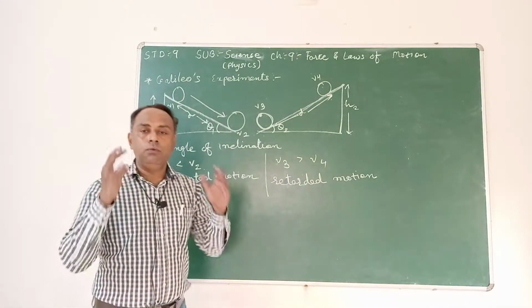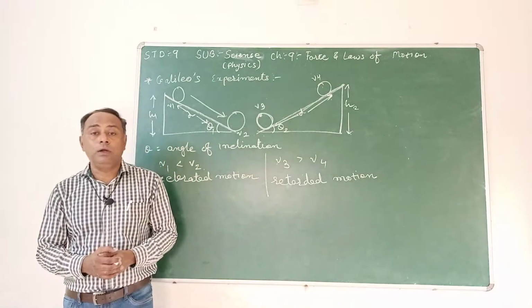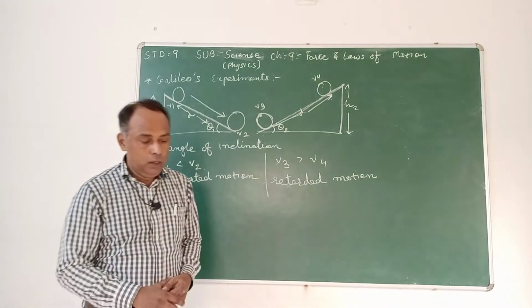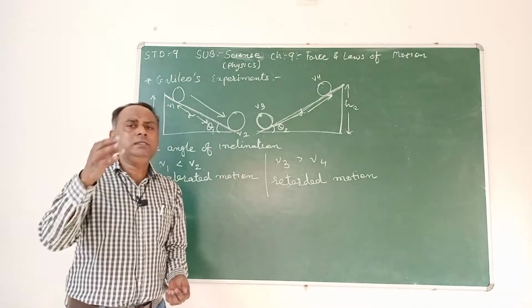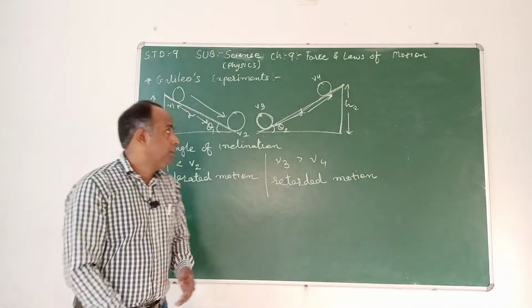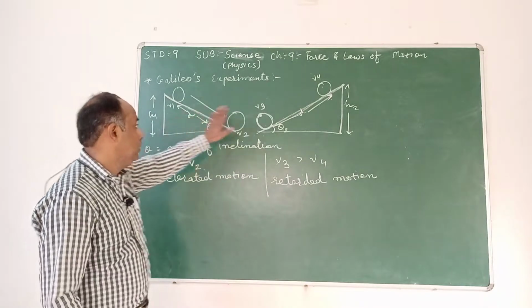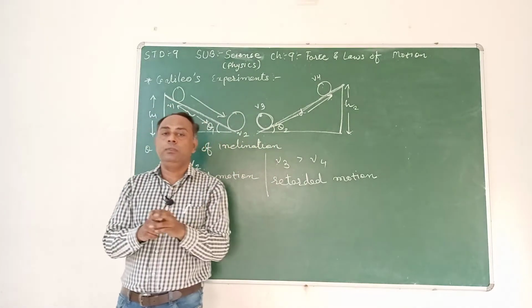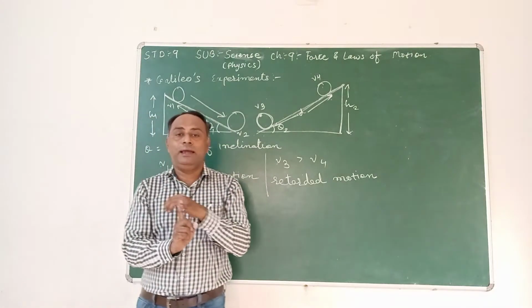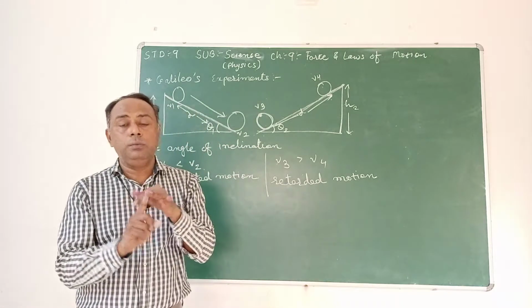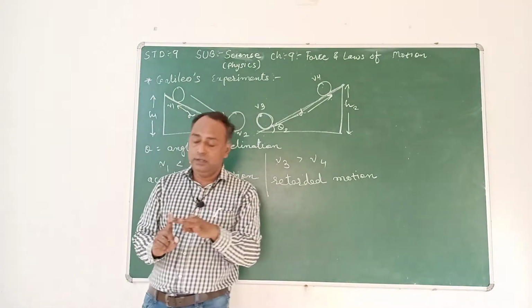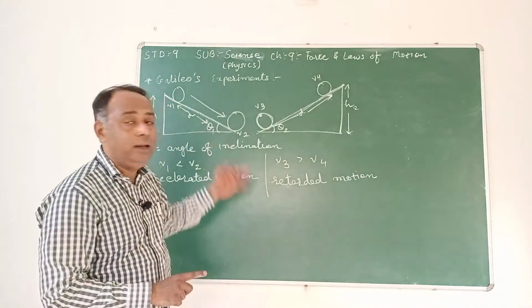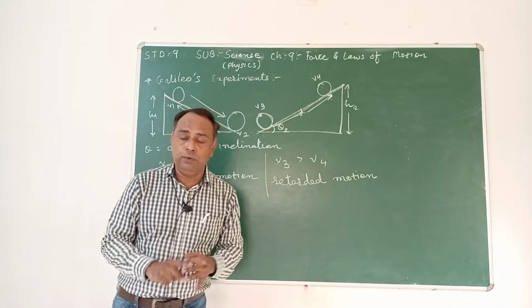Okay, so what are the facts we can actually derive from it? Now see, what is the prerequisite? The two slopes must be the same in terms of the angle of inclination, the length of the slope and the height. These three things must be the same for the two slopes to conduct this experiment, and Galileo carried it out that way only.